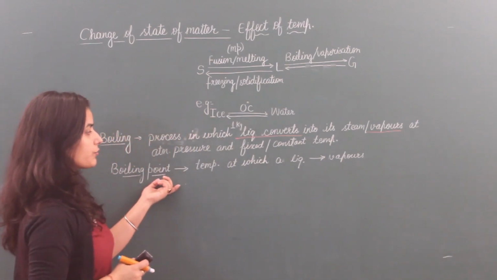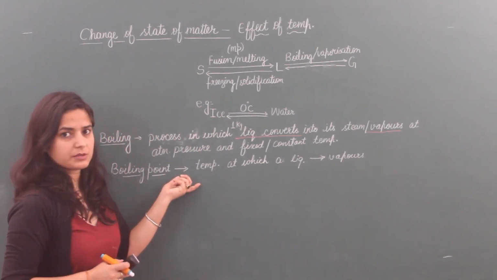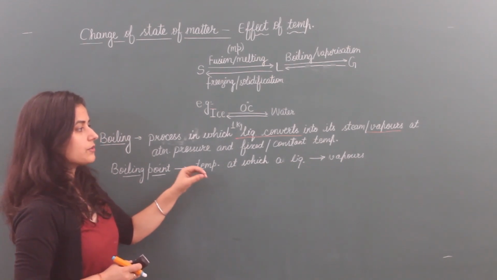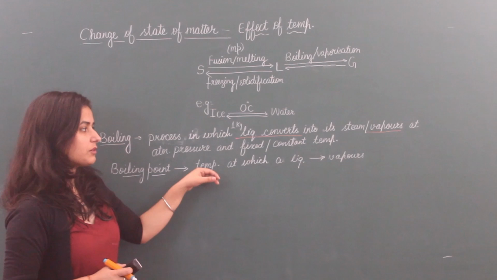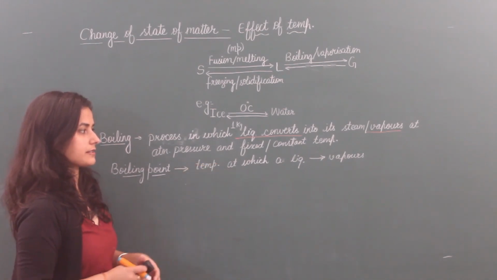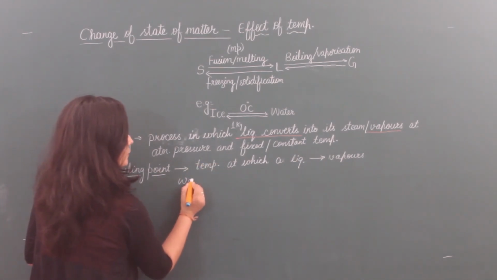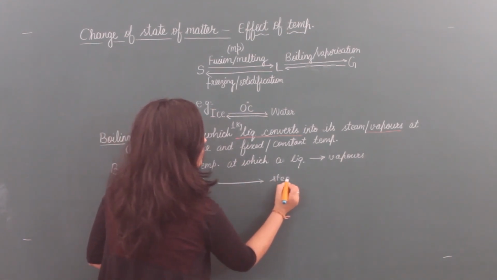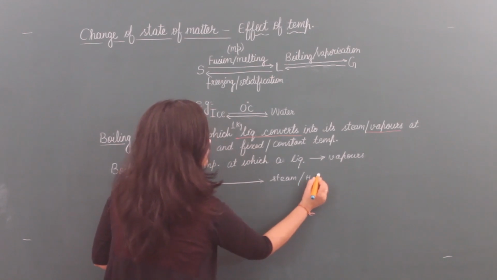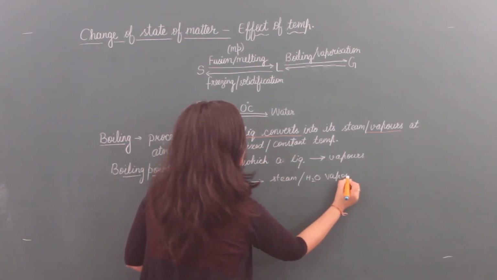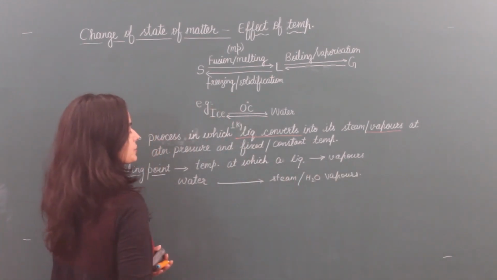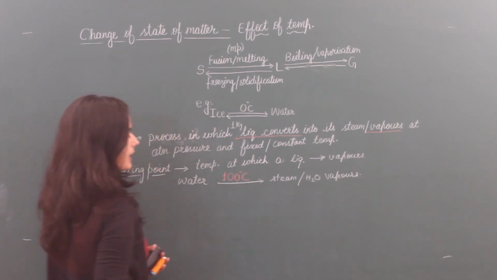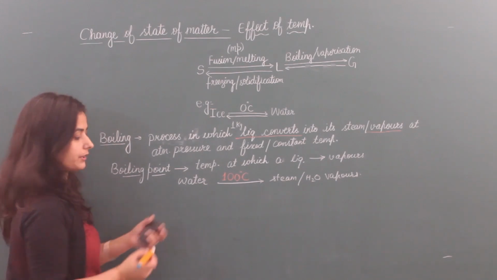Melting point and boiling point are different for different substances. These are not same for all the substances, because when we boil water, its temperature should be 100 degrees Celsius. When we convert water into steam or water vapors, then temperature should be 100 degrees Celsius. So this 100 degrees Celsius is the boiling point of water.